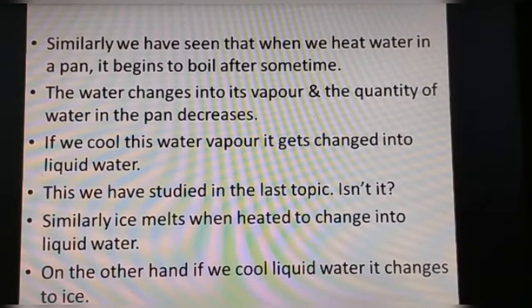Again, you can say that when we heat water, it will expand, no doubt about it, and then it will get converted into water vapor, and when you cool it, again contraction and expansion are also there. No doubt we are supplying heat. Heating and cooling, that is the phenomenon which is observed here. So that heating and cooling phenomenon can be used for bringing about the change.